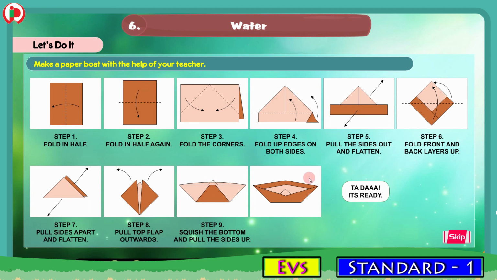And now you can get the paper boat like this in the last step. Tada! It's ready. So the paper boat is now ready. Children, you can follow these steps one by one with the paper and then you will get a paper boat at the end. And now this is about the let's do it section. With this, we completed the workbook part for the lesson water.